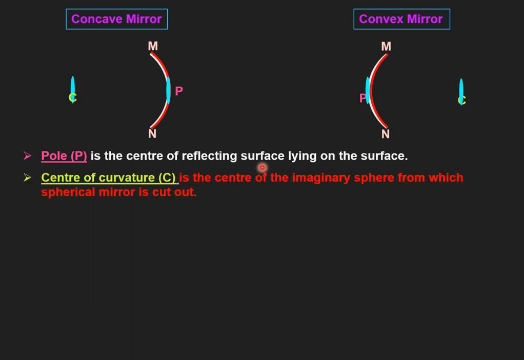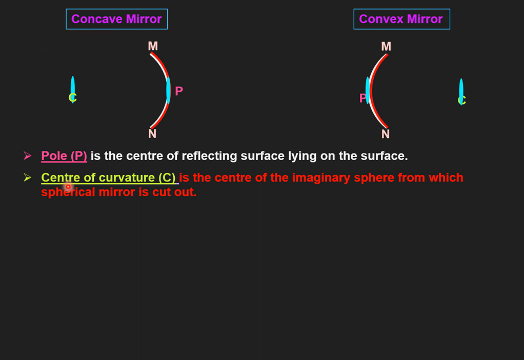The second term is center of curvature. Practically speaking, these spherical mirrors are manufactured in such a way that first of all we have a big or large glass sphere, then we suitably cut it, grind it, and paint it. After that we obtain a concave mirror or convex mirror. So originally we had a big glass sphere.